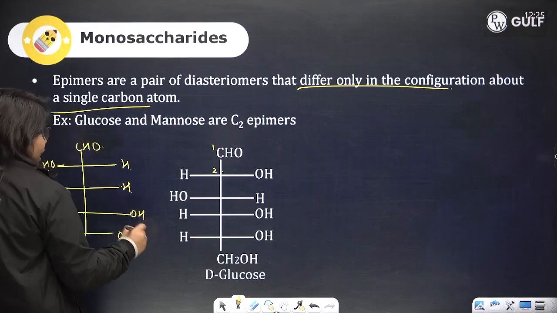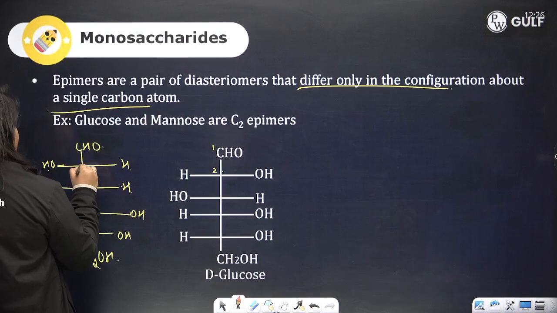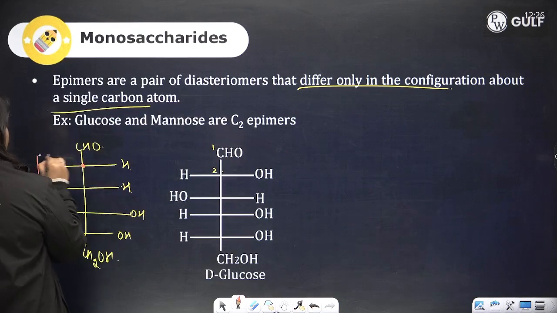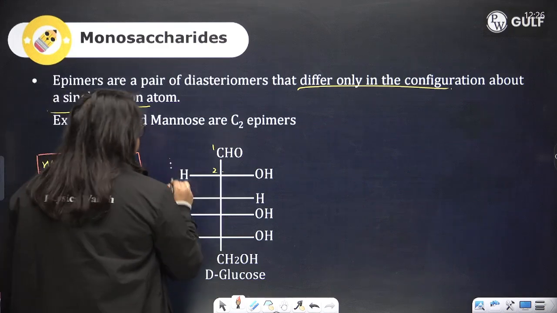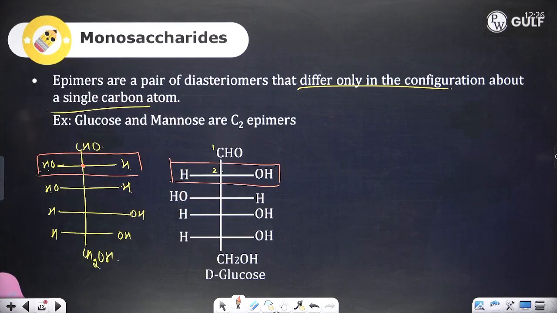Around the second carbon, the configuration is different. They are known as epimers. Rest all remains the same.